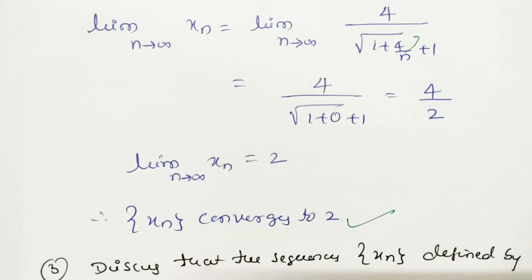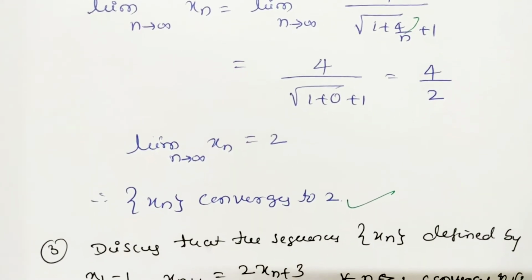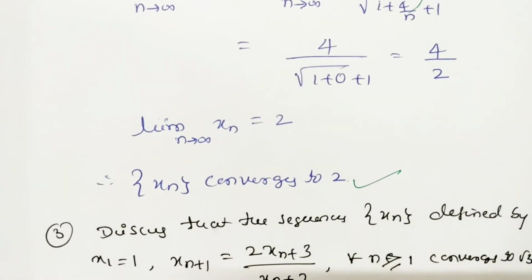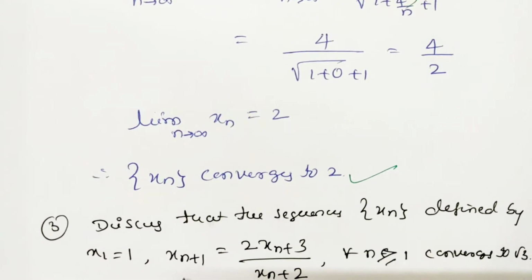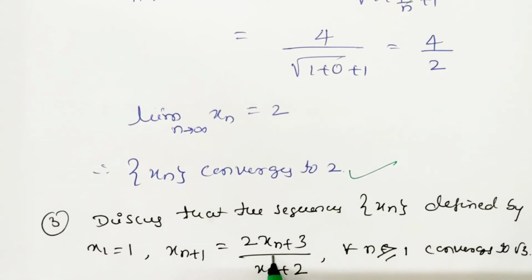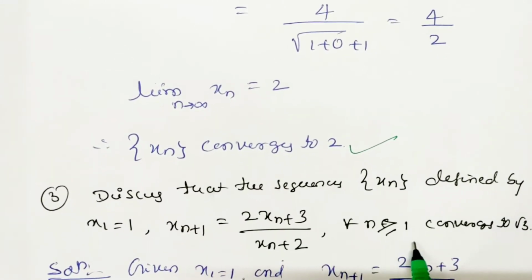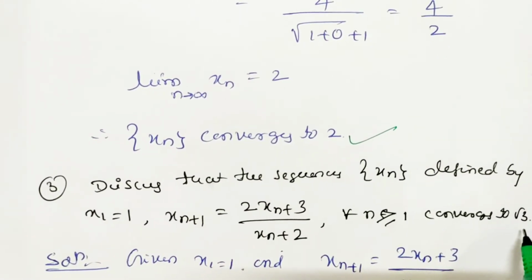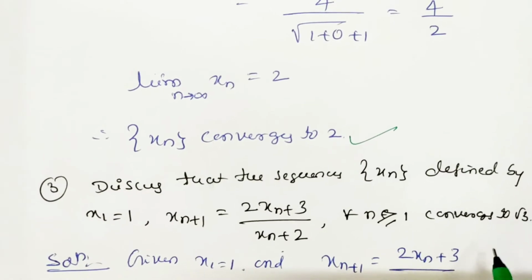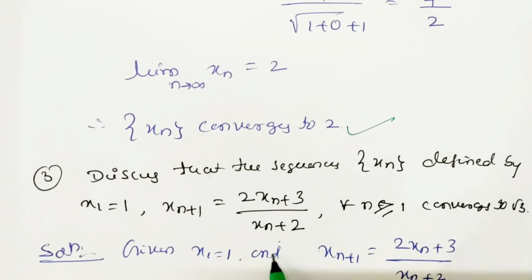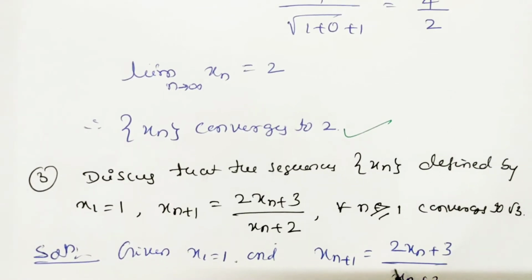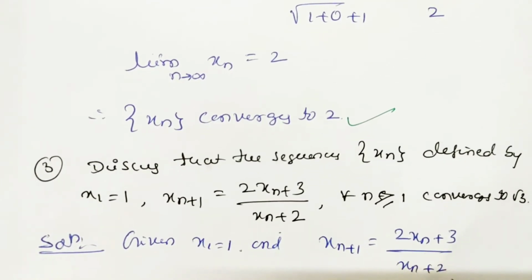Let us take one more example. Discuss the sequence xn defined by x1 equals 1, xn plus 1 equals (2xn plus 3) divided by (xn plus 2) for all n greater than or equal to 1, converges to root 3. This example is different, just concentrate on this. First write the given equation as it is. Given x1 is 1 and xn plus 1 is (2xn plus 3) divided by (xn plus 2).